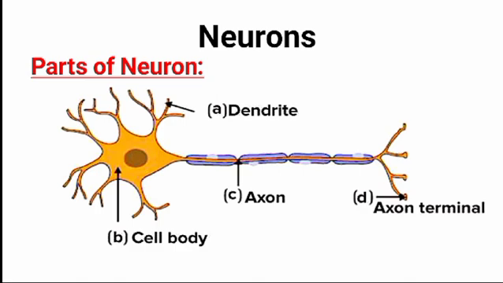Now the D part is axon terminal. An axon terminal is the very end of a branch of a nerve axon. Axon terminal is the last step for the relay of information inside the neurons.